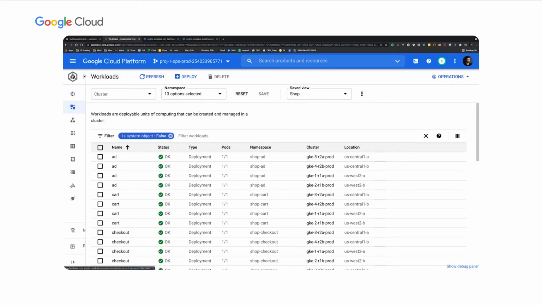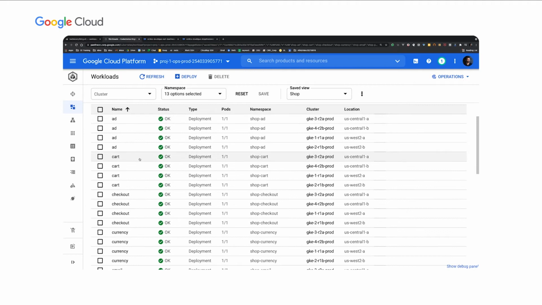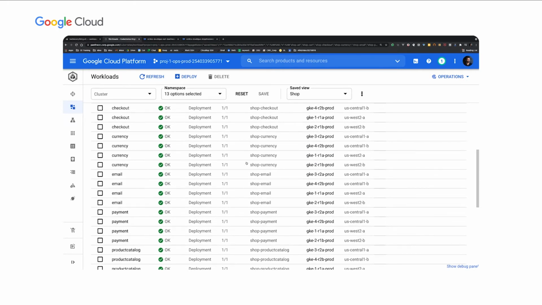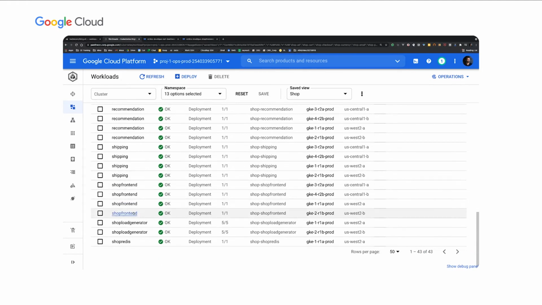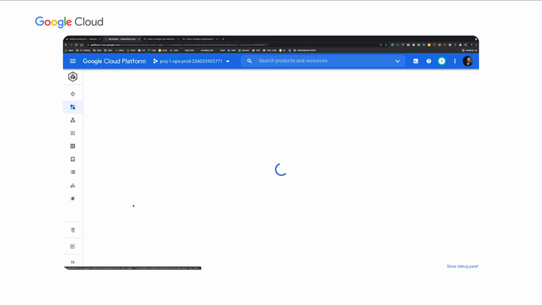I've deployed a few sample applications, and one of them is the famous online boutique retail application that consists of 13 services. I've deployed each service in their own namespace, and you can see by the workloads that each service is deployed as a distributed service. So add is running on all 4 clusters, cart is running on all 4 clusters, shop frontend, which is how you access the application, is also running on all 4 clusters. Let's take a closer look at one of these deployments.